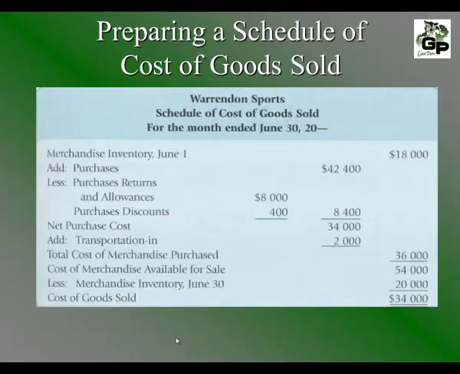Here's an example of a schedule of cost of goods sold for Warren & Sports. Notice the who, the what, and the when. Warren & Sports is the who, schedule of cost of goods sold is the what, and the when is for the month ended June 30th and whatever the year is. Please make sure you have "for the month ended," not just simply the date.